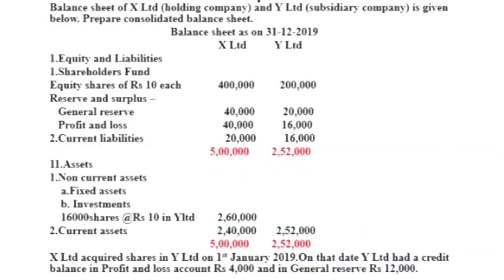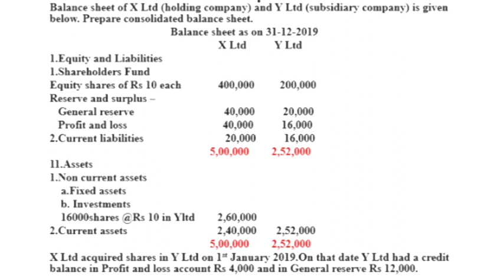Here we have one problem. Balance sheet of X Limited, where X Limited is the holding company and Y Limited is the subsidiary company, is given below. Prepare consolidated balance sheet. Balance sheet as on 31st December 2019. Equity and liabilities, shareholders fund. Equity shares are rupees 10 each. For X Limited 4 lakh and for Y Limited 2 lakh. Reserve and surplus. General reserve for X Limited 40,000, for Y Limited 20,000.